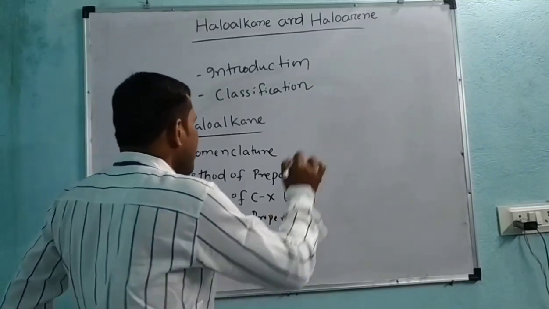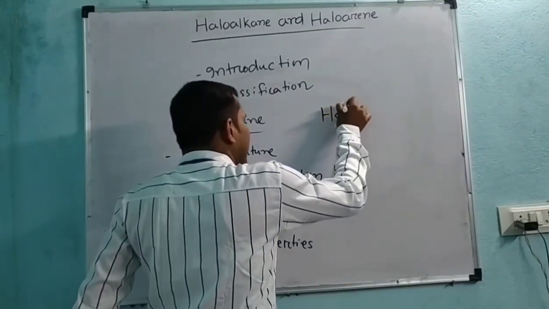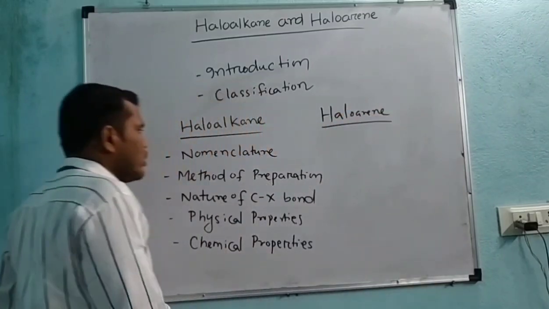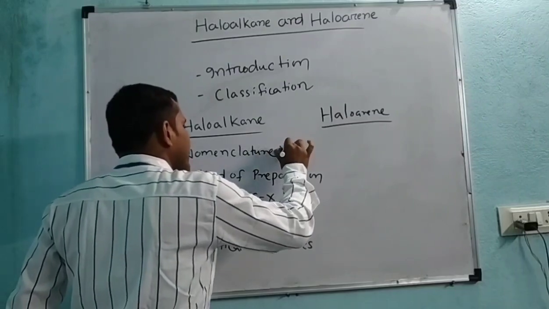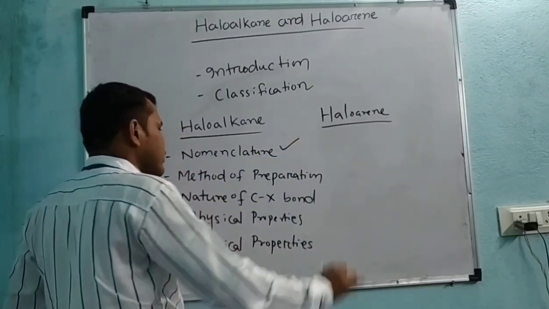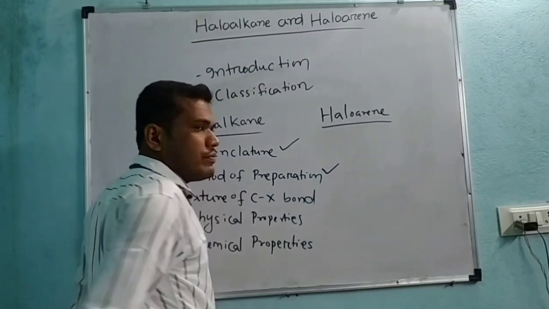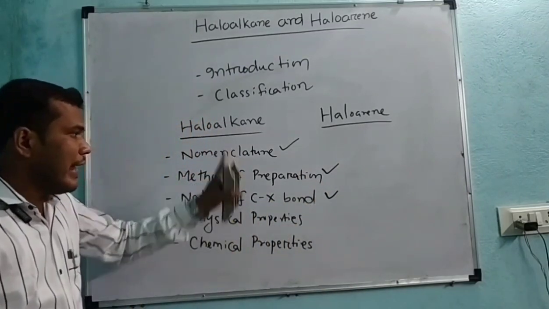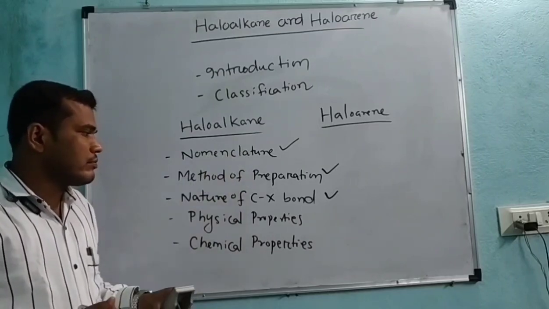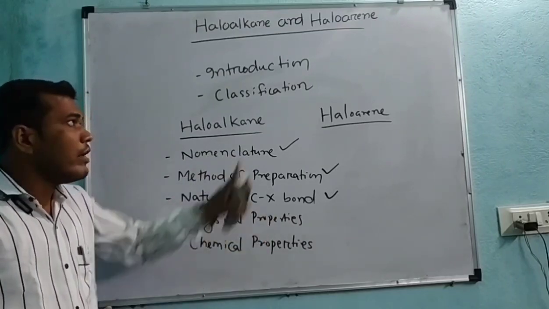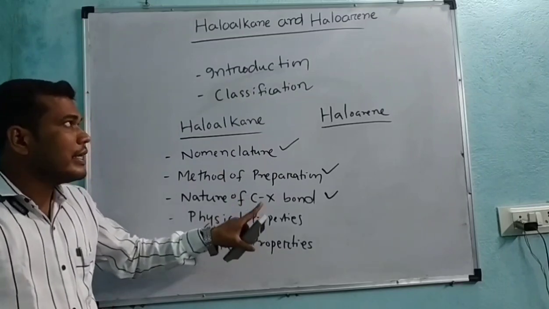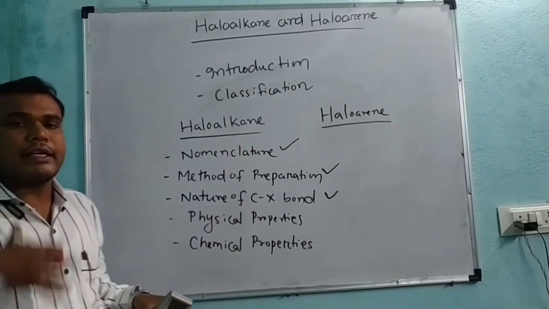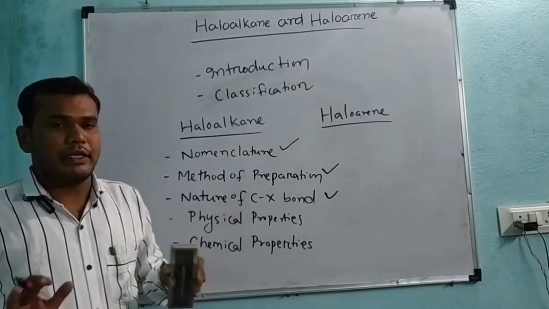Similarly, if you consider haloarenes, then also we will discuss nomenclature, method of preparation, nature of the C-X bond, that is slightly different from haloalkanes, physical properties of haloarenes and chemical properties of haloarenes. Here also different types of reactions are there regarding haloarenes.